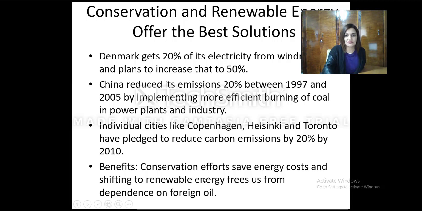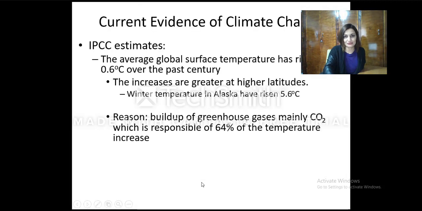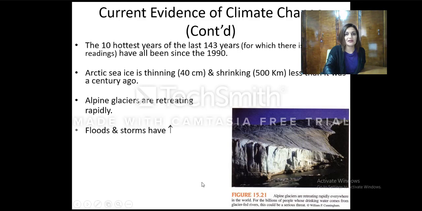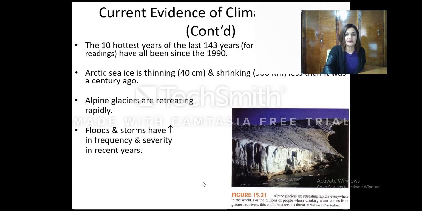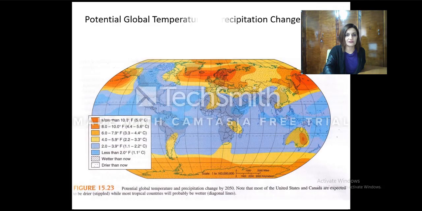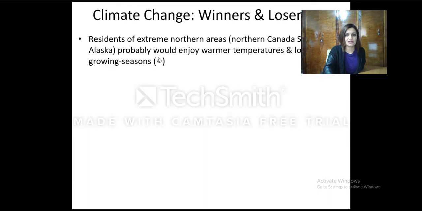These are benefits. How far are we in Lebanon doing these efforts? How are we controlling our greenhouse gas emissions? Well, this is an open question. We can discuss it as well, but it is of course our concern in order to save our country and the planet Earth. Okay, these are other current evidence that you can have a look at if we have not already mentioned them.